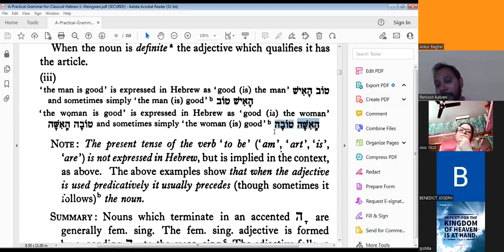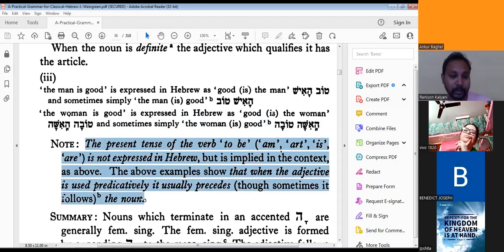So the meaning of this is "the good woman." Now we are putting the noun first and the adjective second, so the meaning becomes: "The woman is good." The first word will come first, the second word will come second, and the first word will go to last. So it becomes: "The woman is good." That is what we are saying here.